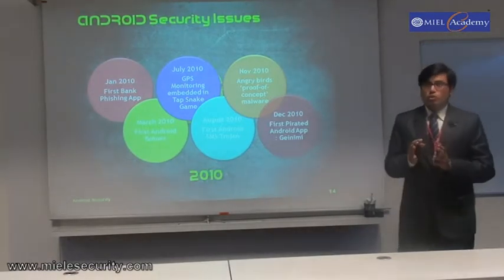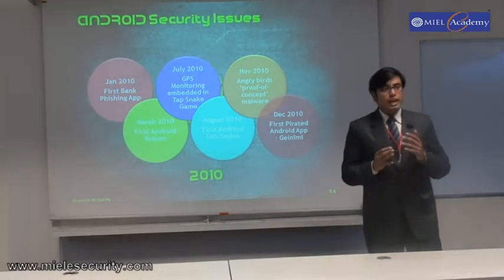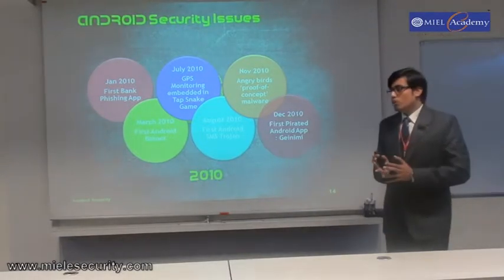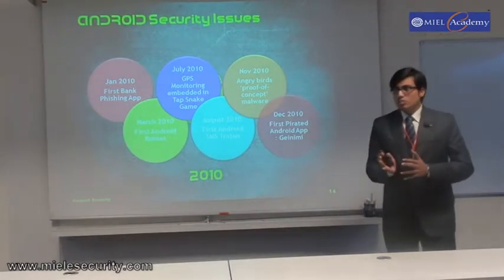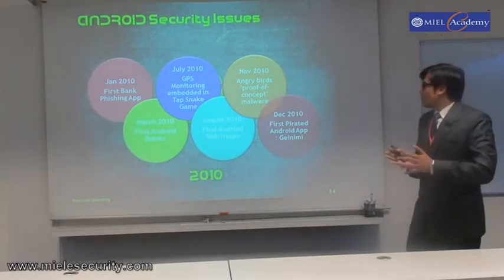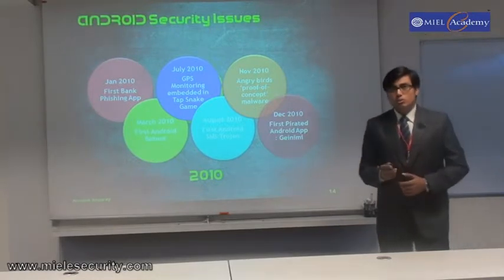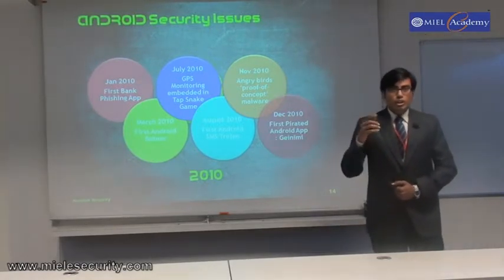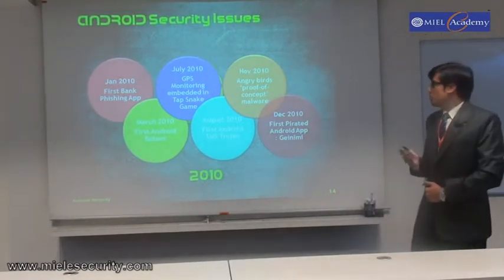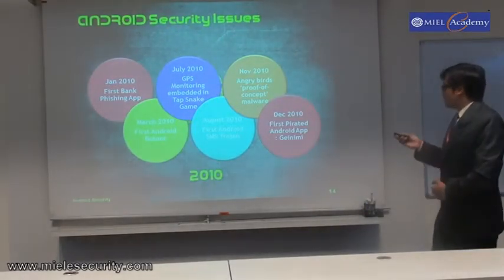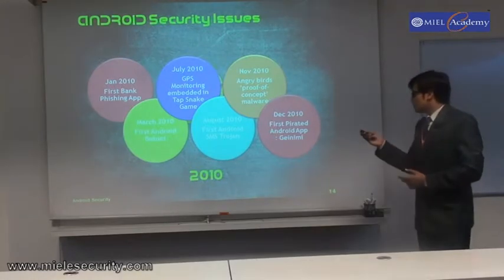Now, what is proof of concept malware? When the Angry Birds game was launched, the developers had to see that it works properly or not. So they had built a test version, but these hackers developed the malware of this test version only, and it was downloaded to almost 50,000 phones, which Google then had to remove remotely from the Android phones to ensure security. And in December 2010, we had the first pirated Android app, which was called Gemini.